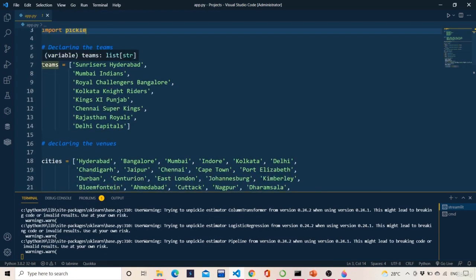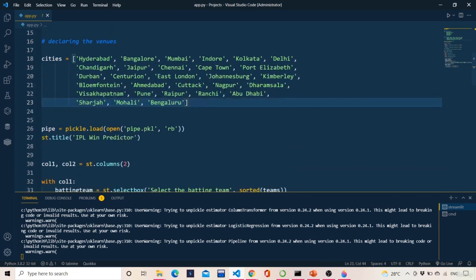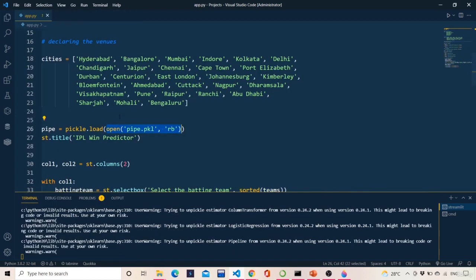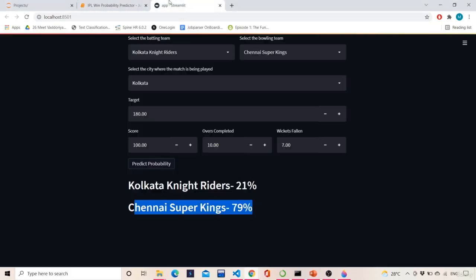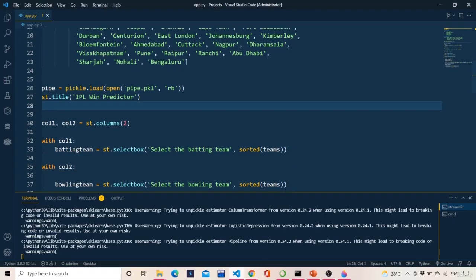Okay, so we'll declare all the teams which are part of it, that is Sunrisers, Mumbai Indians and all. Then we will declare the cities in a list. Then over here we are saying pipe is equal to pickle.load open. First we will open the file in read binary mode, and then we will load it. That is nothing but pickle.load will load the weights or the training on which the logistic regression pipeline was done. Then we will set the title as IPL win predictor.